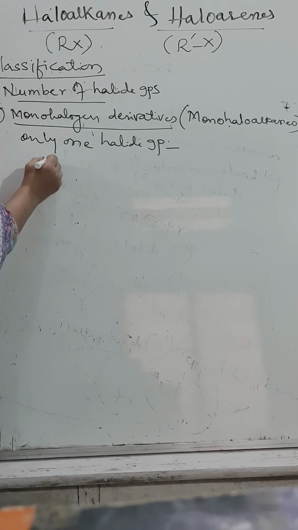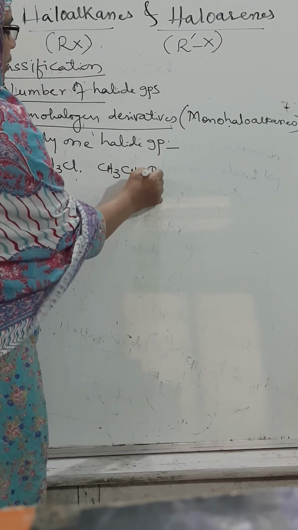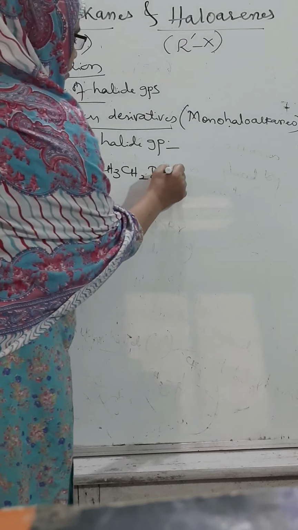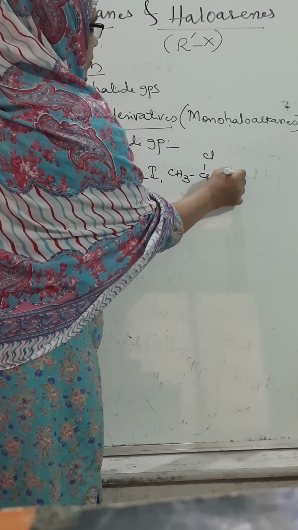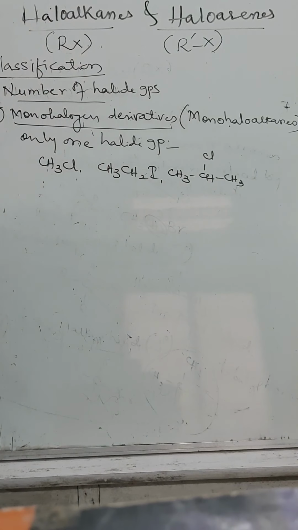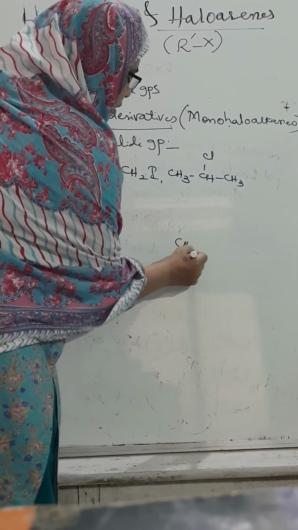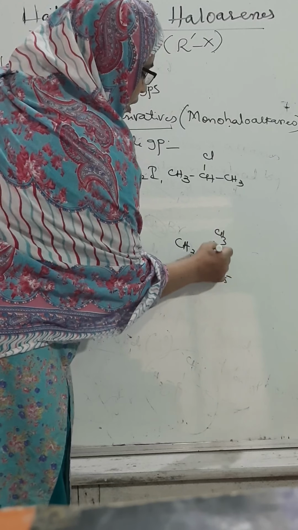Okay? Example, CH3Cl. What is it? Methyl chloride. CH3CH2I, ethyl iodide. Only one halogen is present. Another example, CH3CHClCH3. Only one halogen is present. Another example, CH3CCH3C2H5 and Br.